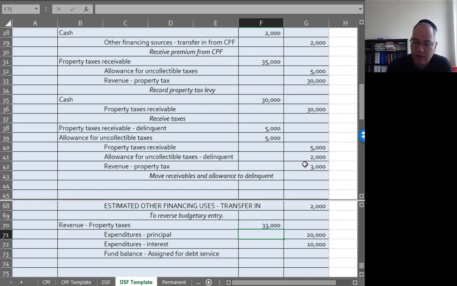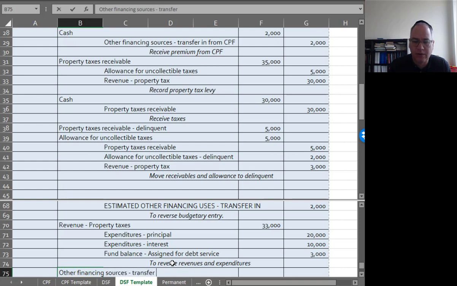That's why I saw this mistake here, because revenue for property taxes should be $3,000 higher. So this should be $33,000, and then the difference between these, 33 minus 20 minus 10, is going to be equal to fund balance assigned for debt service. And then we've got an other financing source here, right? This $2,000, so we've got to close that also. I don't have any other financing uses, just other financing sources.